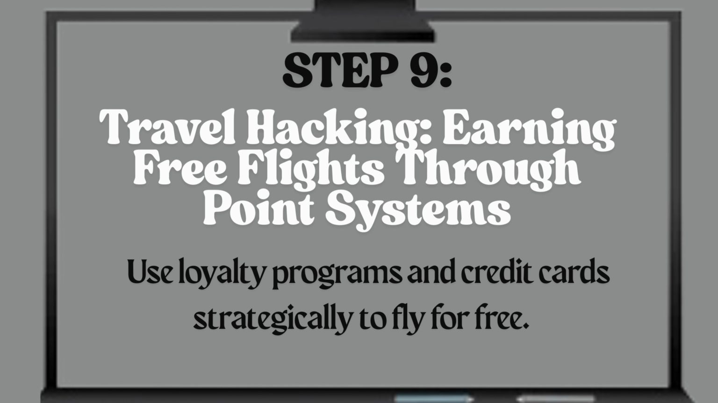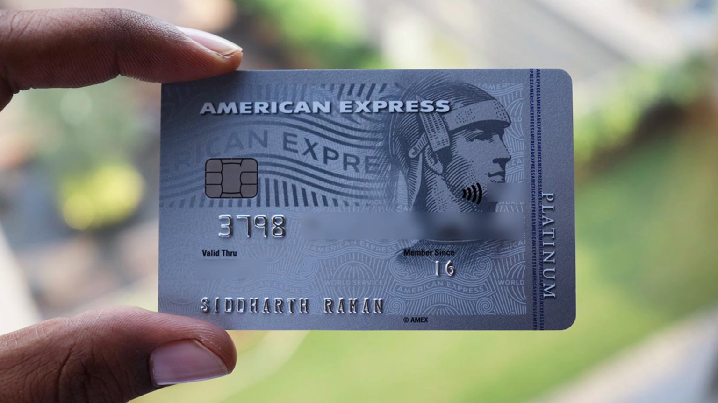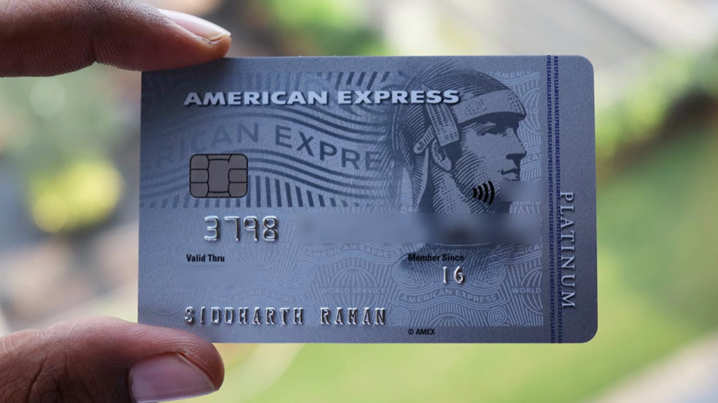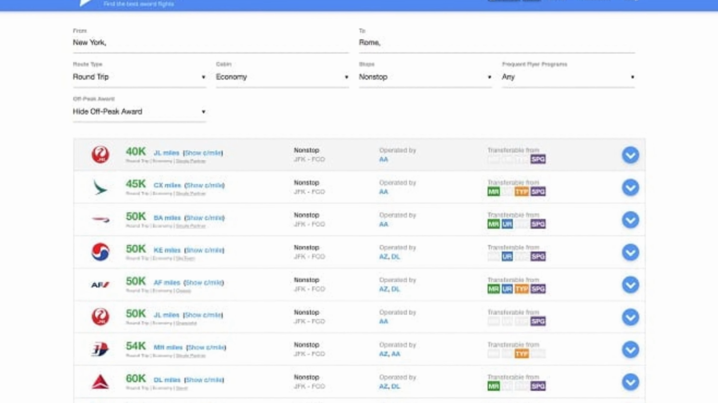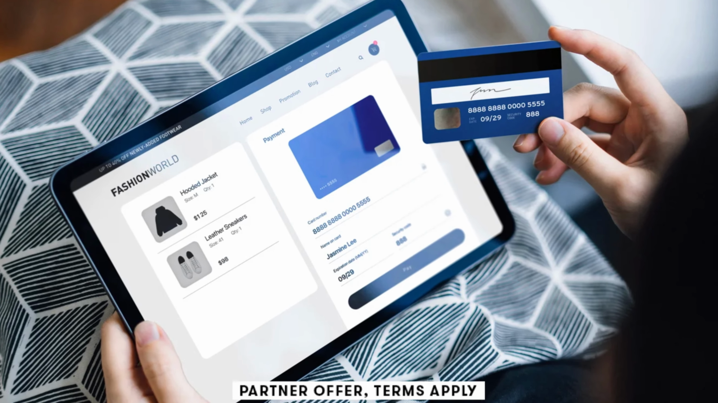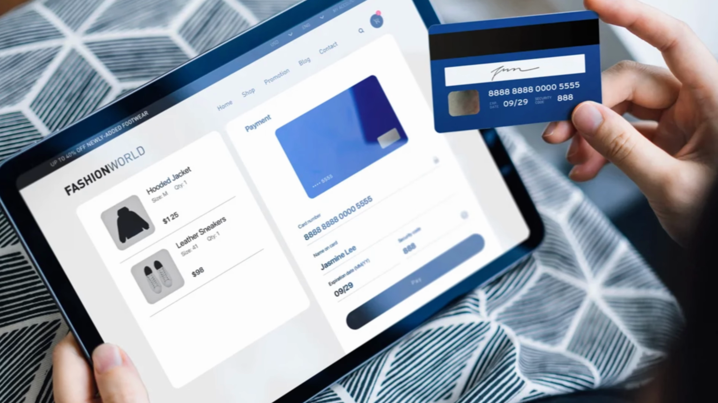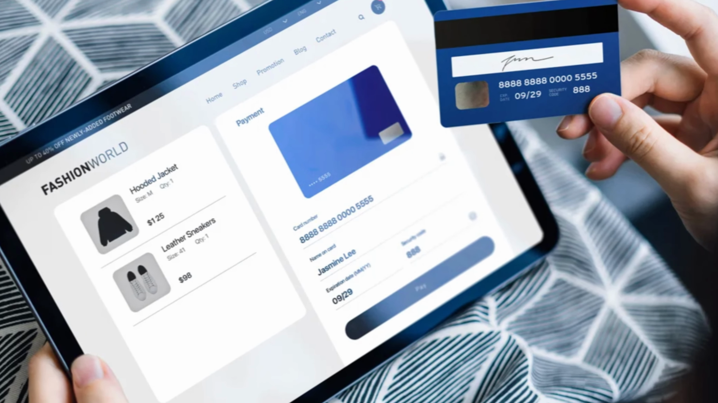Step 9. Travel hacking. Earning free flights through point systems. Use loyalty programs and credit cards strategically to fly for free. Explicit steps to do. Sign up for travel credit cards like Chase Sapphire Preferred or Amex Platinum and use sign-up bonuses for flights. Use point comparison tools like AwardHacker or The Points Guy. Redeem points during fare sales for maximum value. Why it works. Strategic point collection can cover flights, hotels, and even travel insurance.